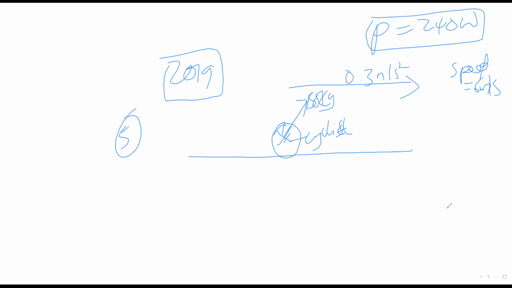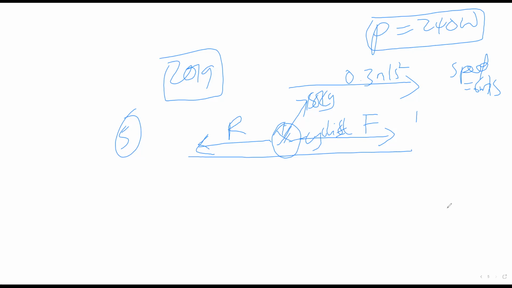Show that the resistance to the cyclist is 16 newtons. Now remember, there is a force here, the applied force. And there's also an opposing force, which is the resistance.